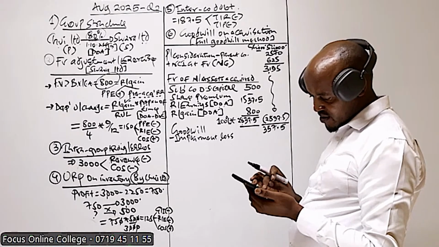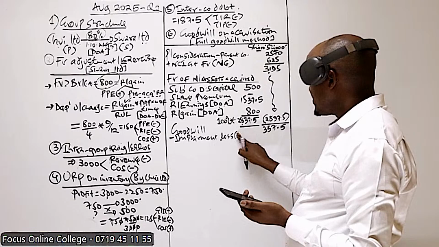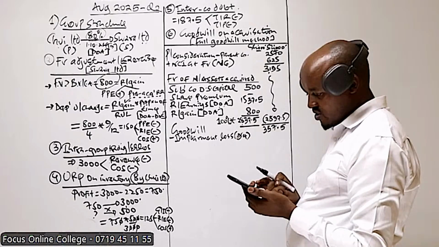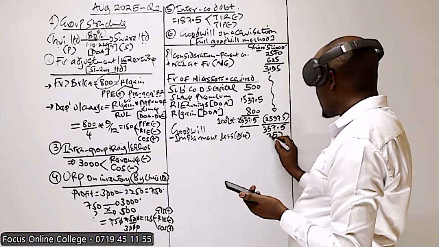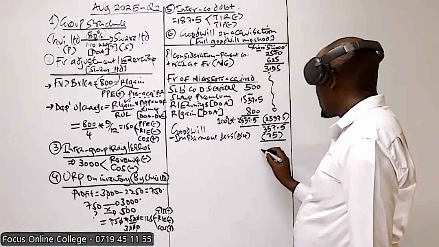We have that information in point number 4. We are told there was an impairment. That is basically note number 4. Note number 4, this goodwill had suffered an impairment of 75. So that one reduces the value for goodwill.